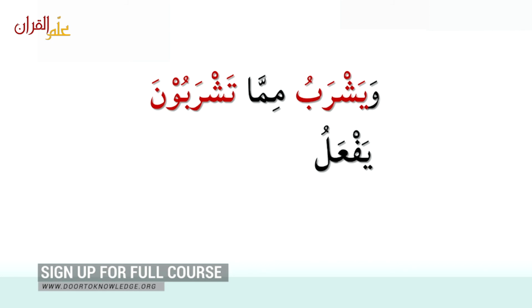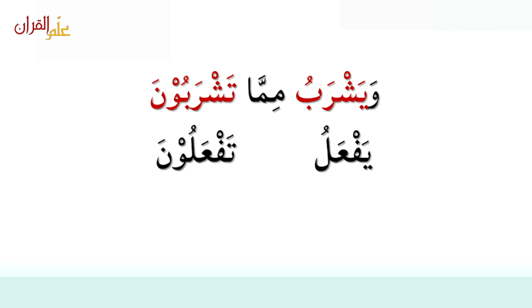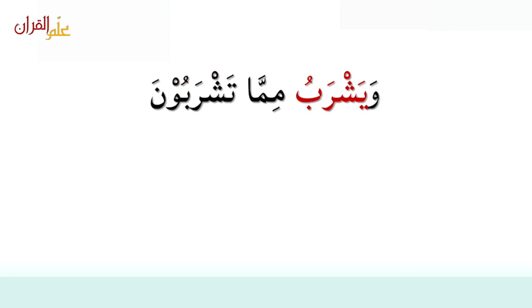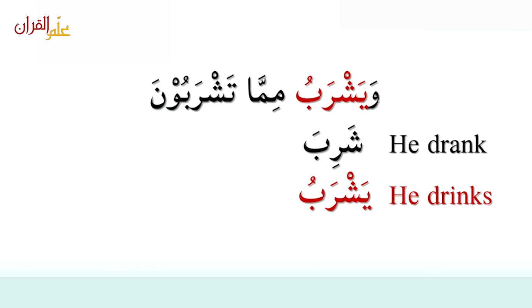So يَشْرَبُ is on the wazn of يَفْعَلُ. And تَشْرَبُونَ is on the wazn of تَفْعَلُونَ. يشرب came from the word shariba. This is past tense. Shariba, he drank. And the future tense or madare is he drinks or he will drink.